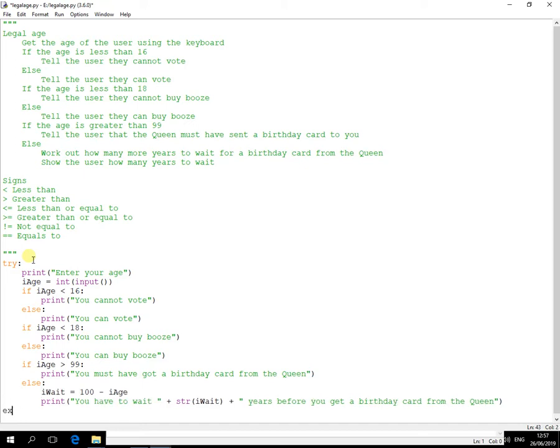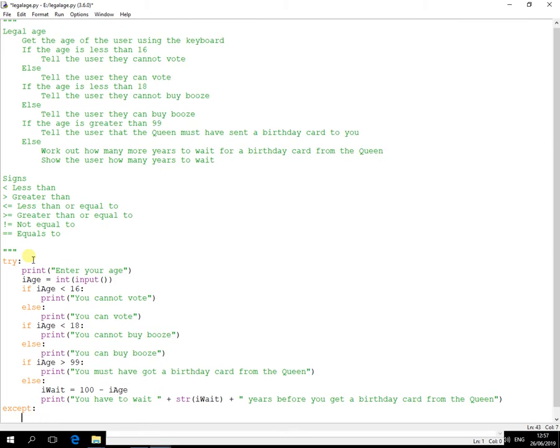So I need to put in the except. So some sort of suitable error message. You need to enter a whole number. There you go. And let's just test that out.